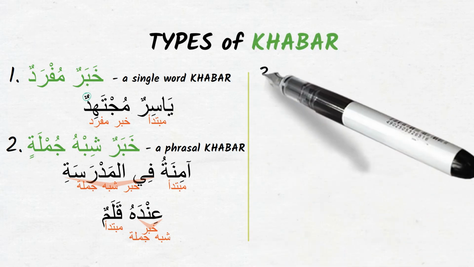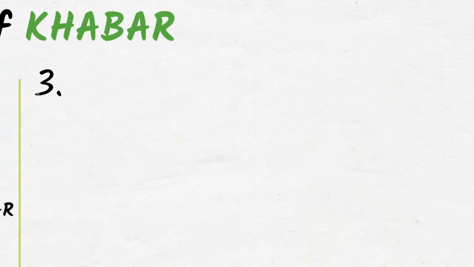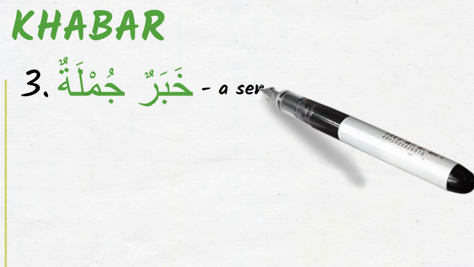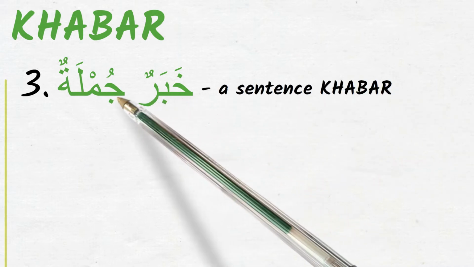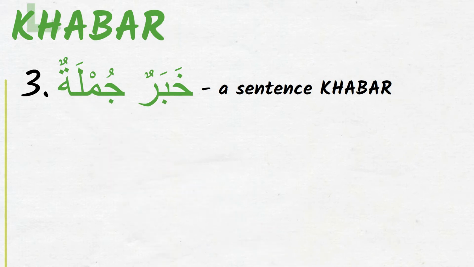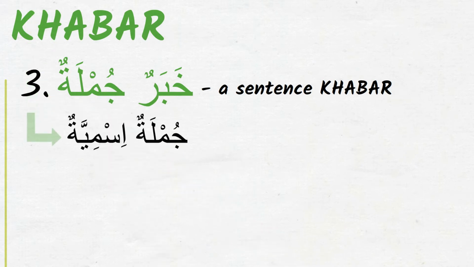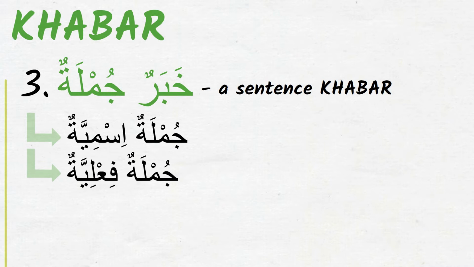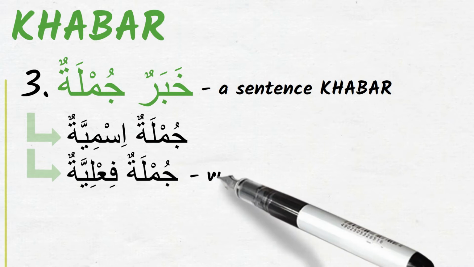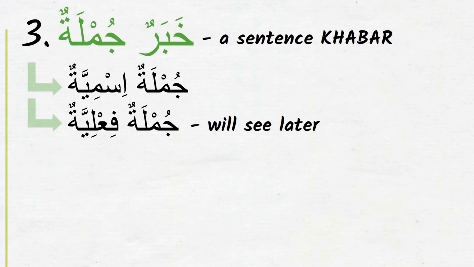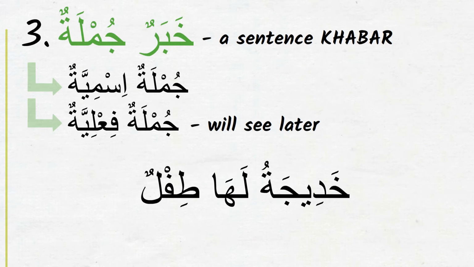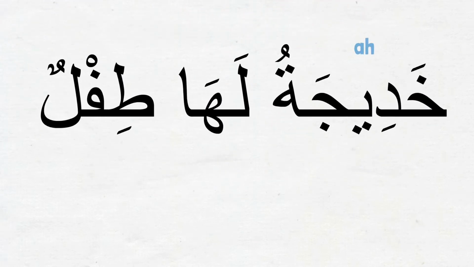Today we'll learn about the third type of khabar. The khabar of the jumla ismiya can actually be the whole jumla. We call this type of khabar jumla. The khabar jumla can be either jumla ismiya, a nominal sentence, or jumla fi'aliyya, a verbal sentence. We will see the khabar coming as jumla fi'aliyya later, but let's see the khabar coming as jumla ismiya. Khadijatu laha tiflun. We can translate this sentence as Khadija, she has a child.